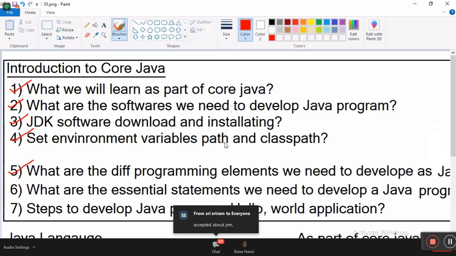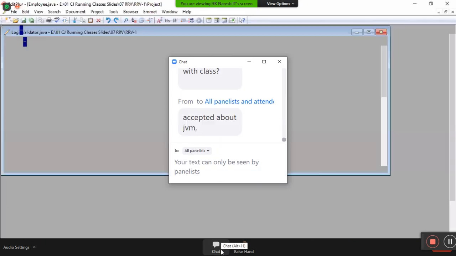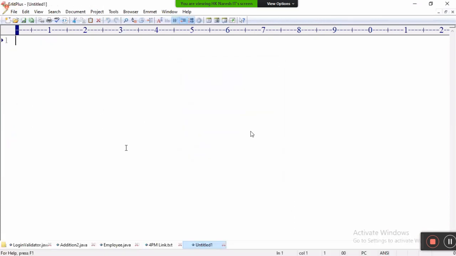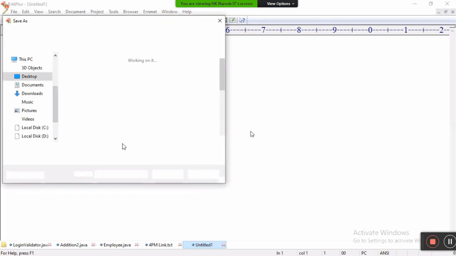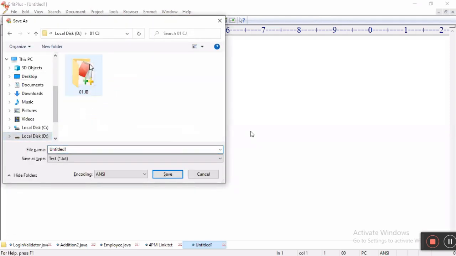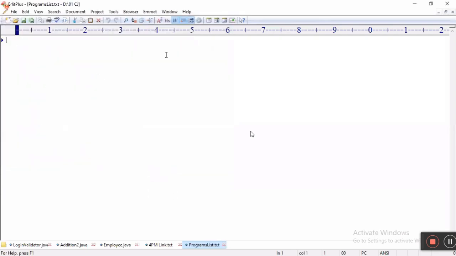Open notes. Write down: Program number 1. Steps to develop a Java program.